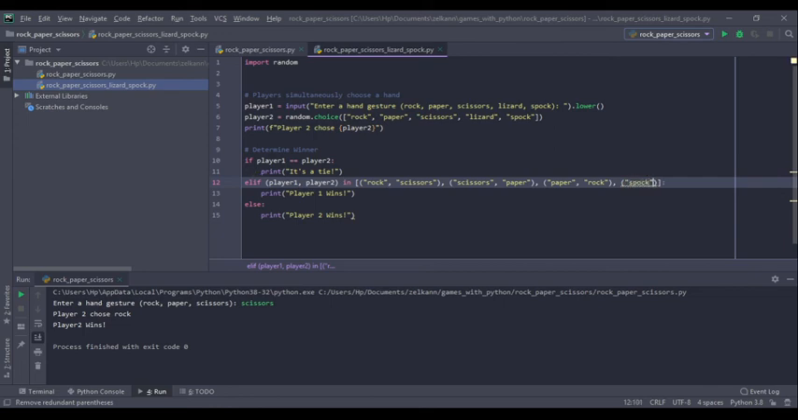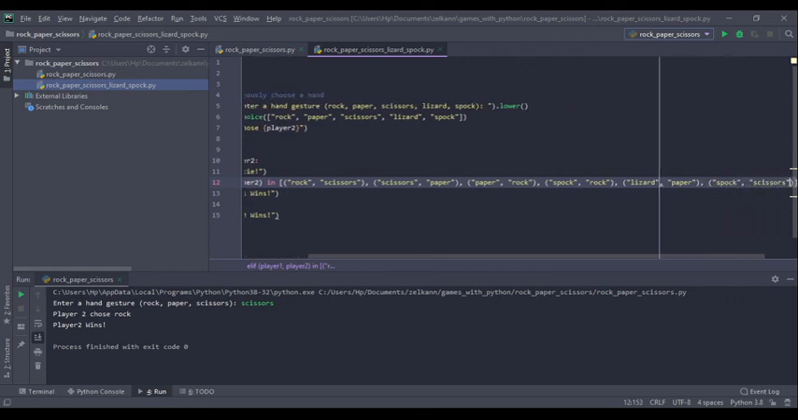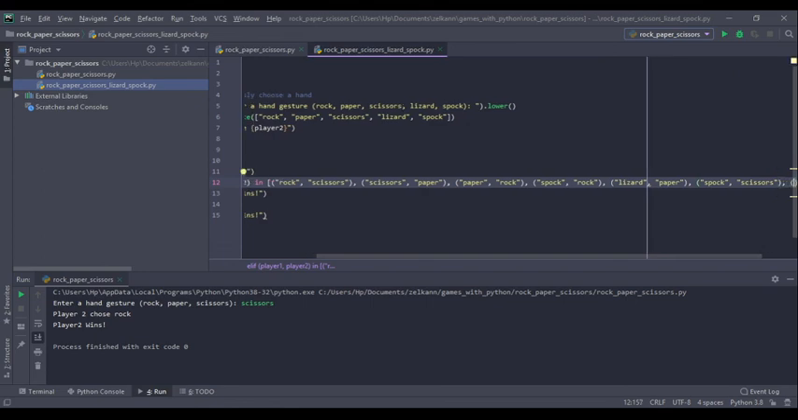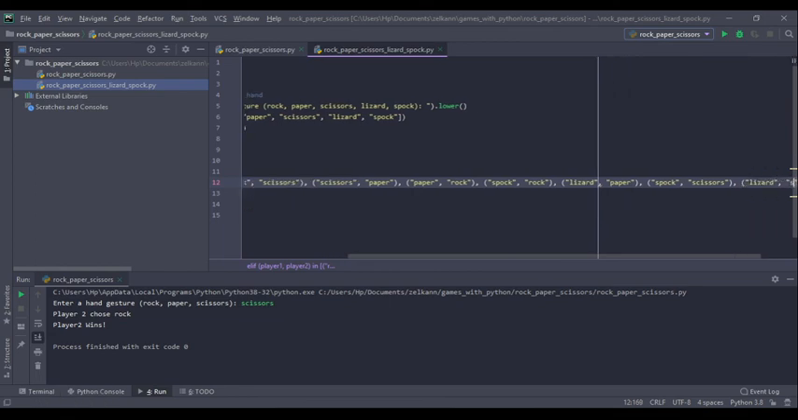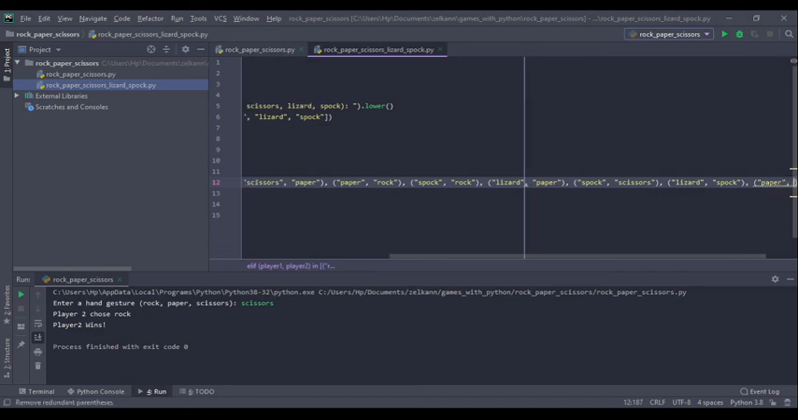Spock vaporizes rock, and lizard eats paper, and Spock smashes scissors, and lizard poisons Spock, and paper disproves Spock, rock crushes lizard, and scissors decapitates lizard.